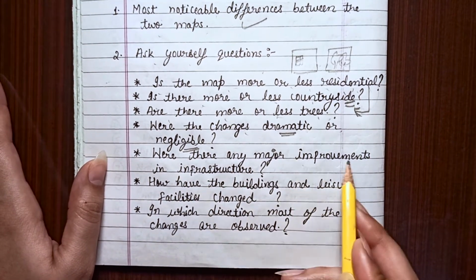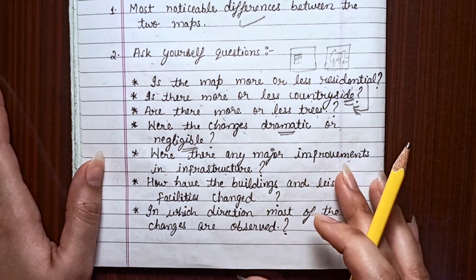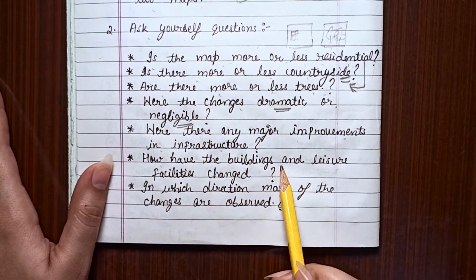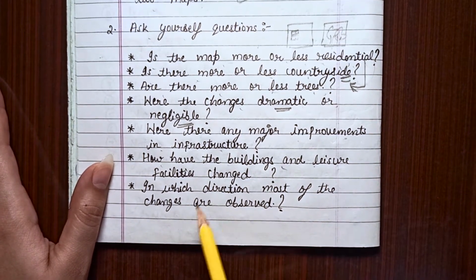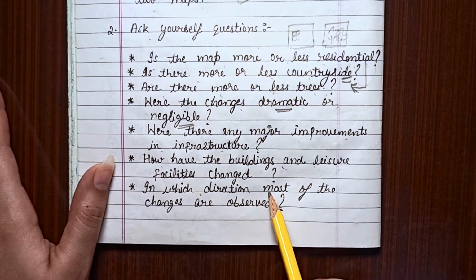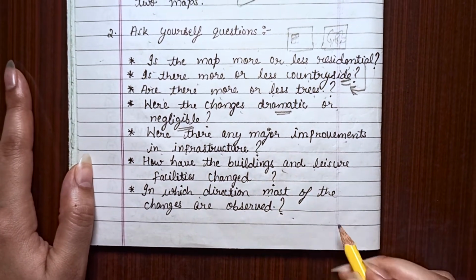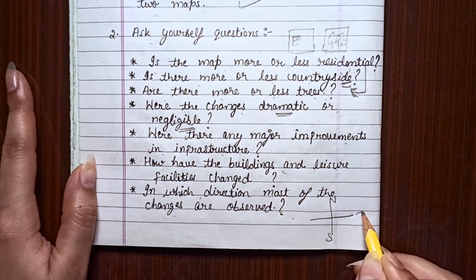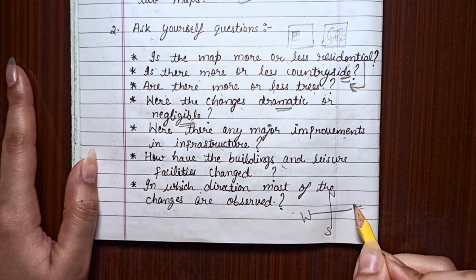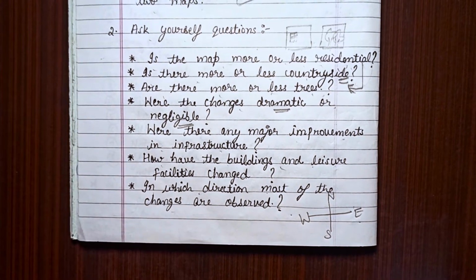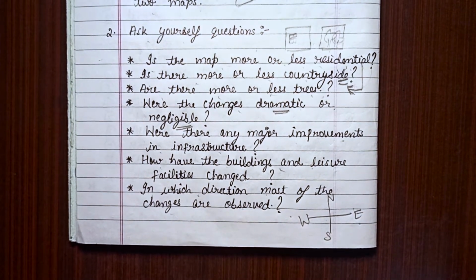Were there any major improvements in the infrastructure? You can write it as well, right? How have the buildings and the leisure facilities changed? Or you can ask the question, in which direction are most of the changes observed? I hope you all know the directions: north, south, east and west, right? So according to these directions, you can also write that most of the changes were observed in the east side of the given development chart, right?